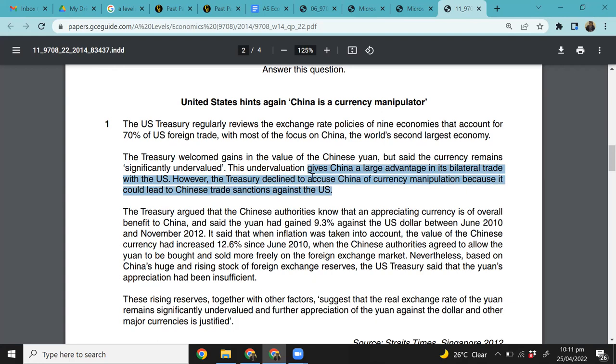However, the Treasury declined to accuse China of currency manipulation because it could lead to Chinese trade sanctions against the USA, right? The Treasury did not accuse China of currency manipulation. Why? Because they were afraid that if USA imposes trade sanctions on China, then even that is not a very good thing to happen. Again, it's a very interesting thing to see that countries do get benefits. In this case, USA is getting a benefit by importing cheaper goods from China. But if it constantly imports cheaper products from China, then China will be the one exporting more and not importing much.